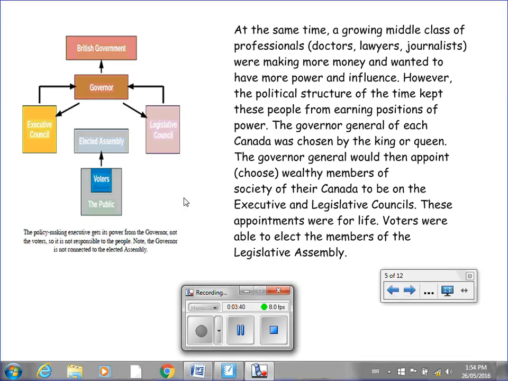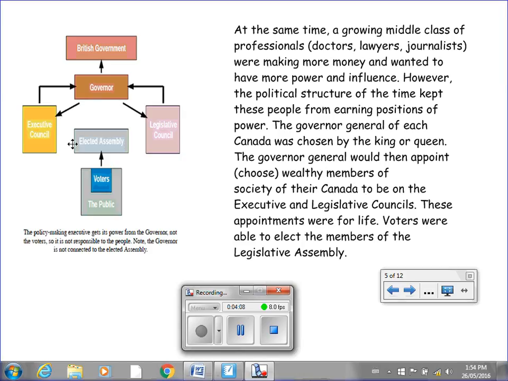And just to make it a little more clear, we have this diagram here showing that right at the top, the British government chooses a Governor General. The Governor General then appoints people to the Executive Council and the Legislative Council. So these would be your wealthiest people in society, friends of the Governor General as well. So you had two political bodies here.